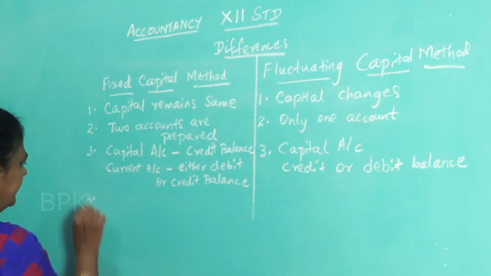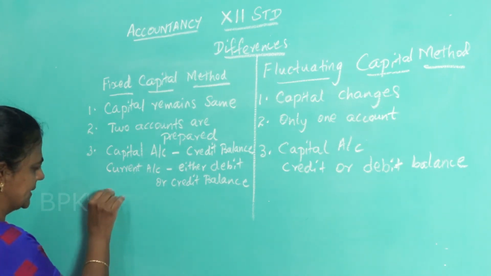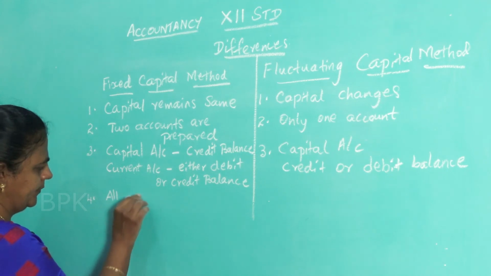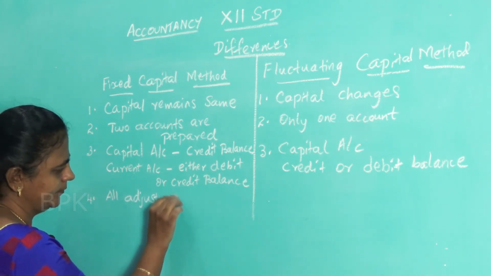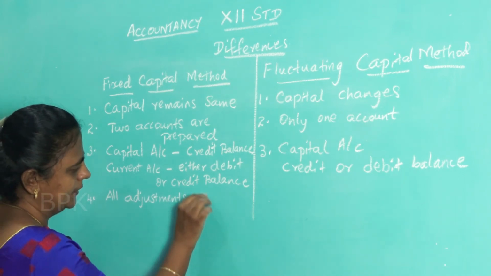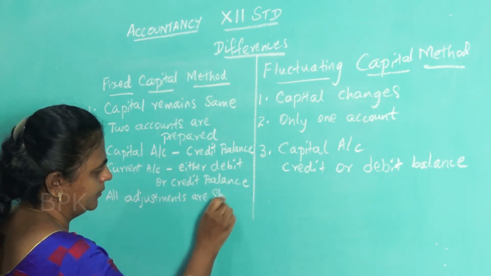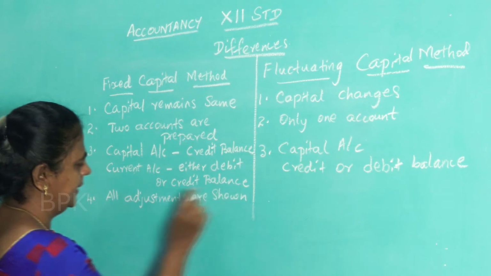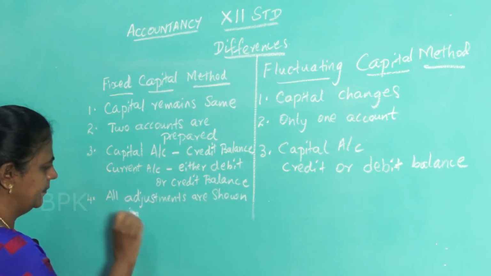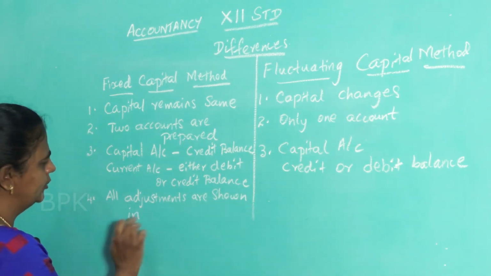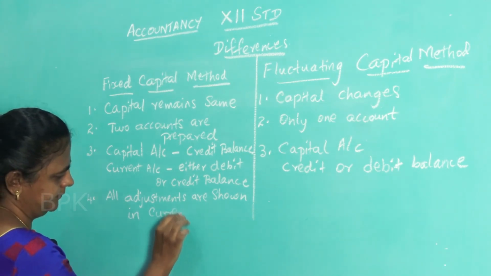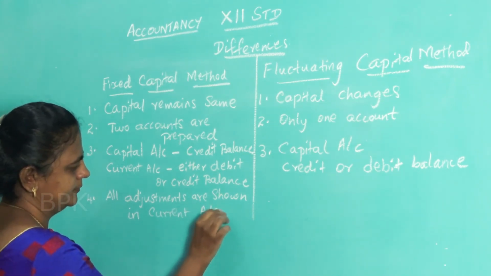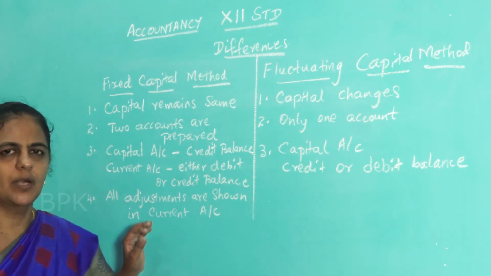Okay. Next, all adjustments are shown in current account. Okay, what are the adjustments?